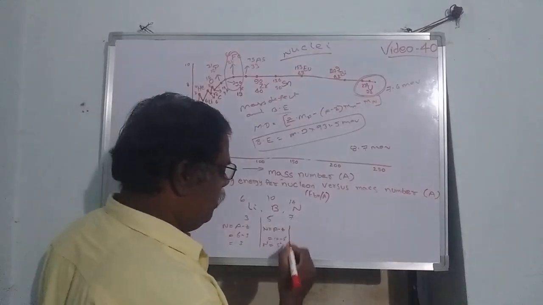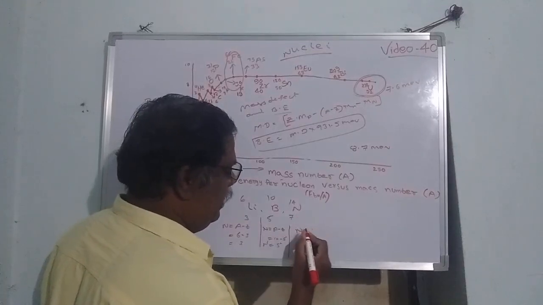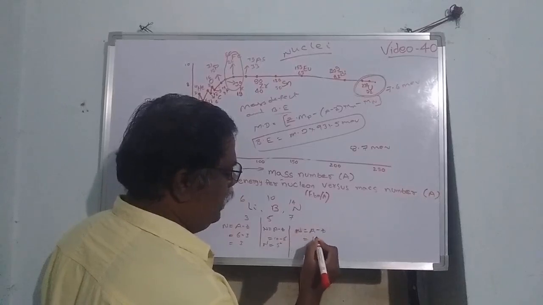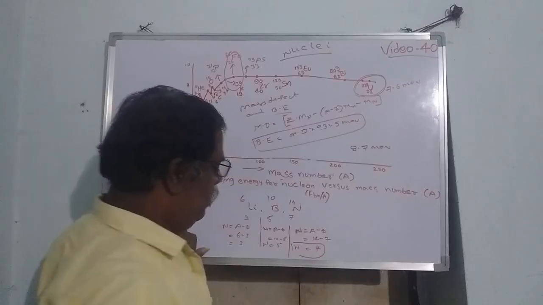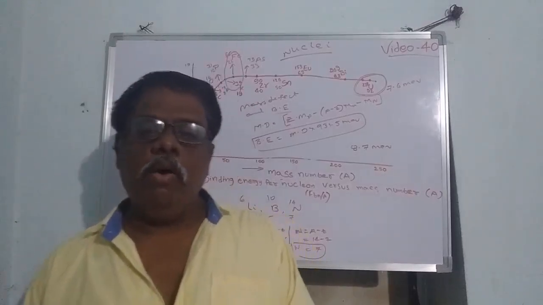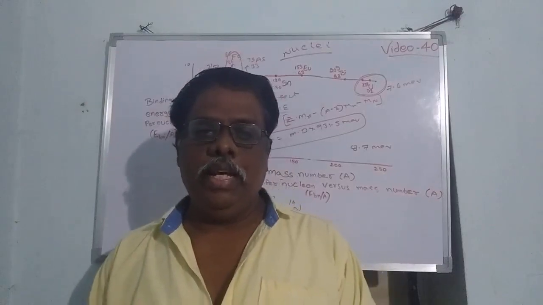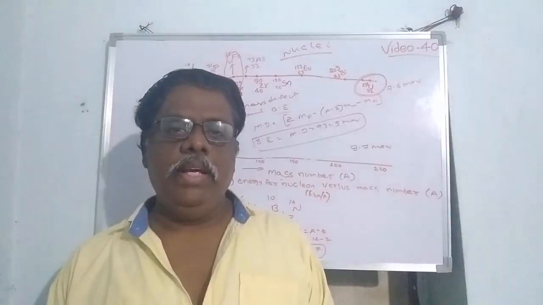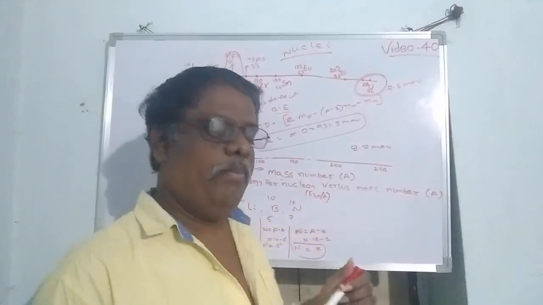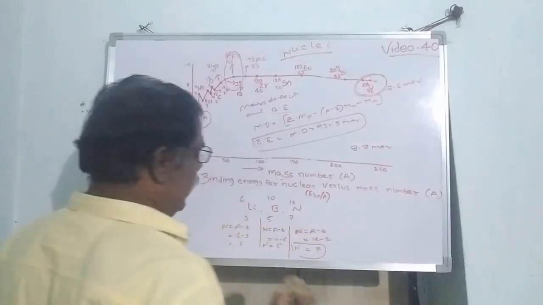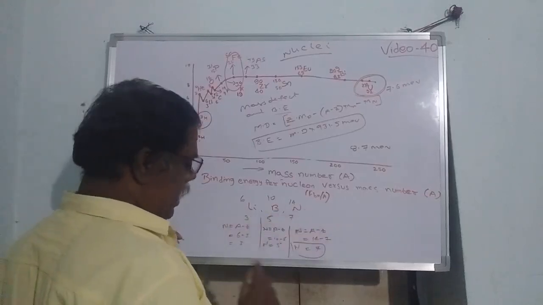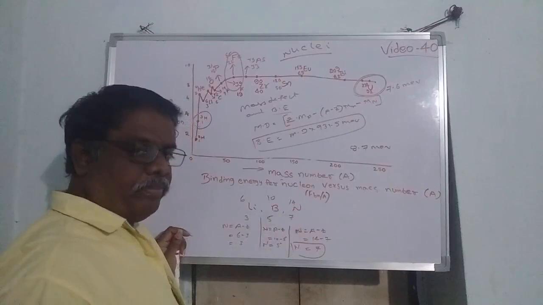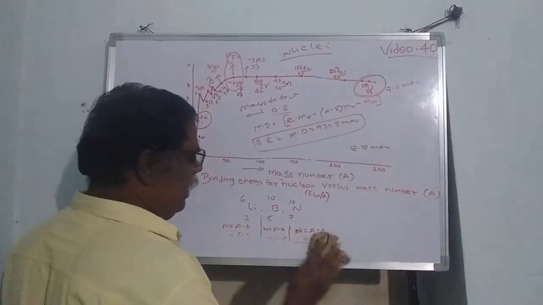For nitrogen, N is equal to A minus Z, 14 minus 7, which is 7, also odd. So the elements which have an odd number of protons and neutrons have somewhat less stability compared with those having even numbers. Examples for odd numbers of protons and neutrons are lithium, boron and nitrogen. They have less stability.